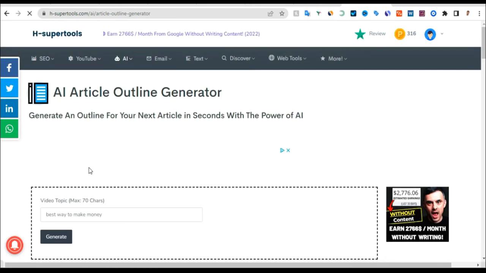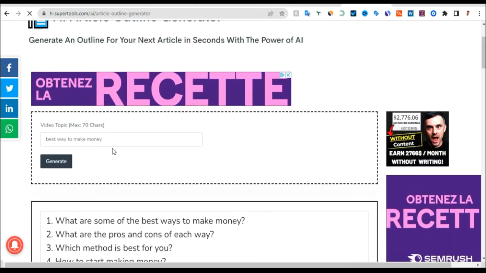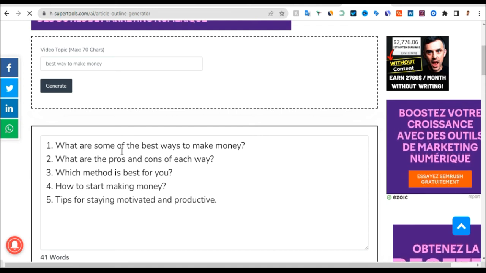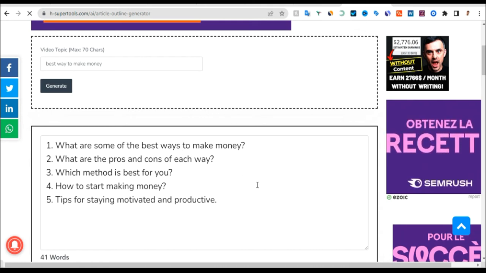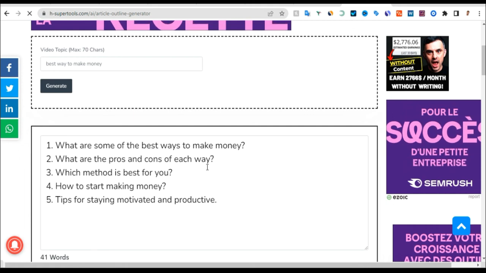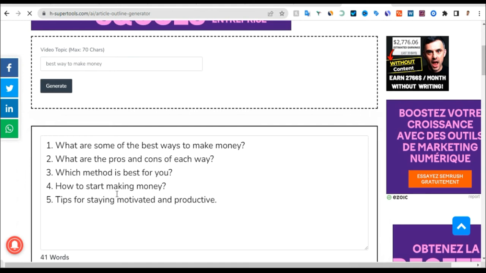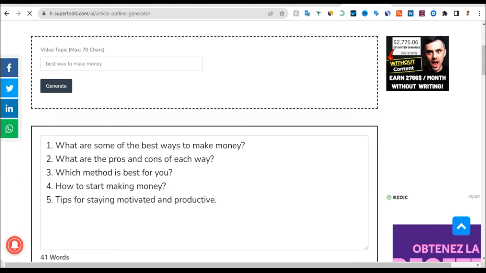You can see that our title is "best way to make money online," and you have to write a brief description, which is the introduction. After this, you can see the first one is: what are some of the best ways to make money online? What are the pros and cons of each way? Which method is best for you? How to start making money? Tips for staying motivated and productive.